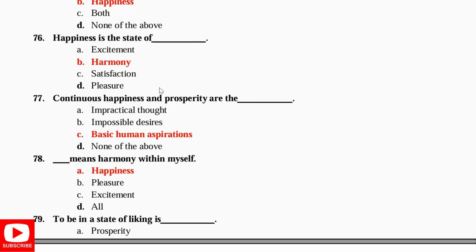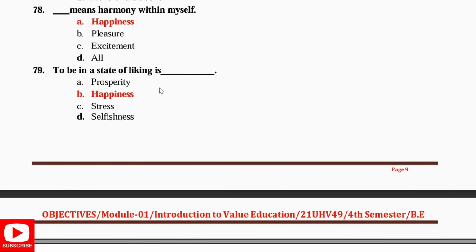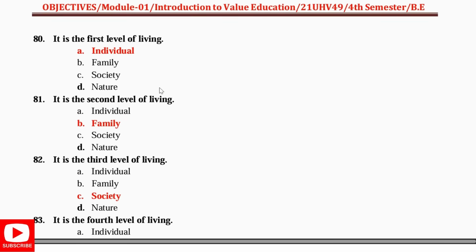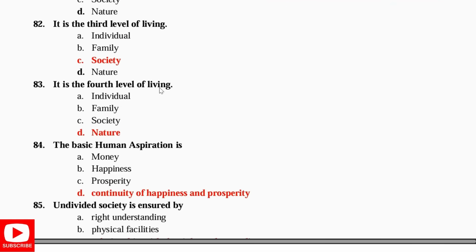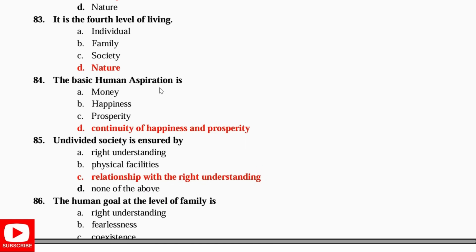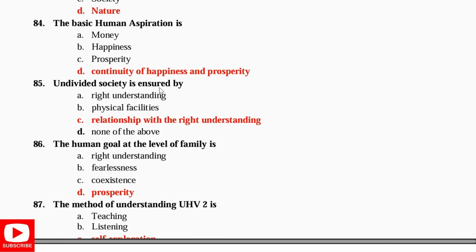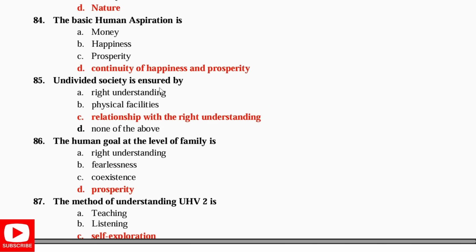Continuous happiness and prosperity are the basic human aspirations. Happiness means harmony within myself. To be in a state of liking is called happiness. The first level of living is individual, the second level is family, the third level is society, and the fourth level is nature. The basic human aspiration is what? To have continuity of happiness and prosperity. An undivided society is ensured by relationships with right understanding. The human goal at the level of family is prosperity.